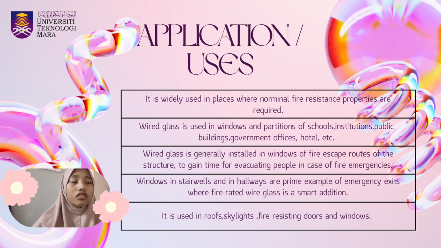Wired glass is widely used in places where fire resistance is required. It is commonly installed in windows and partitions of schools, institutions, public buildings, government offices, and hotels. It is also used along fire escape routes because it contains the spread of fire and provides additional time for evacuation during emergencies. In addition, wired glass can be found in stairwells, hallways, skylights, roofs, and fire-resistant and fire-rated windows.